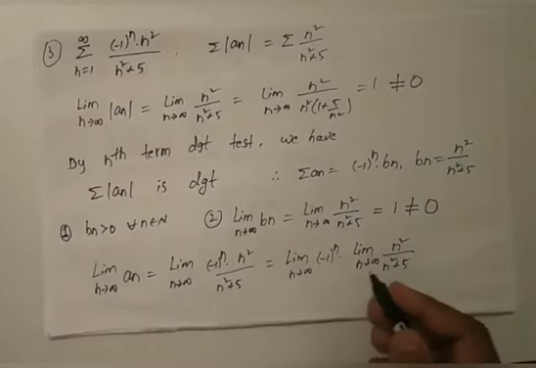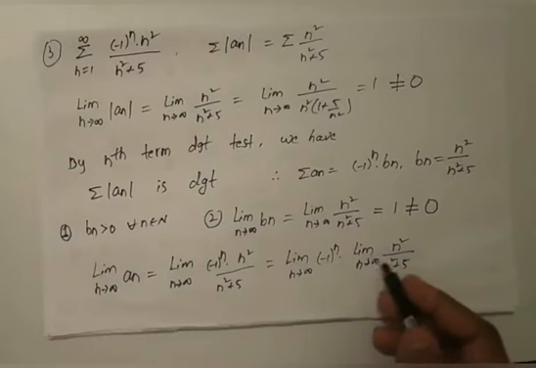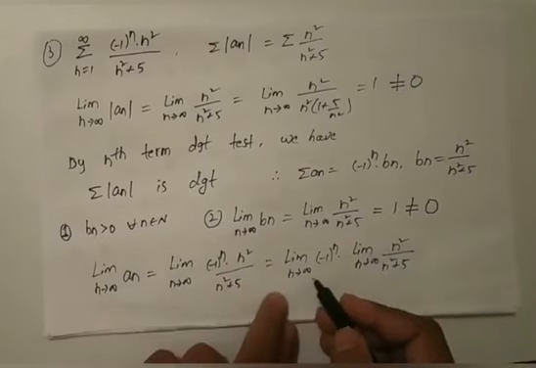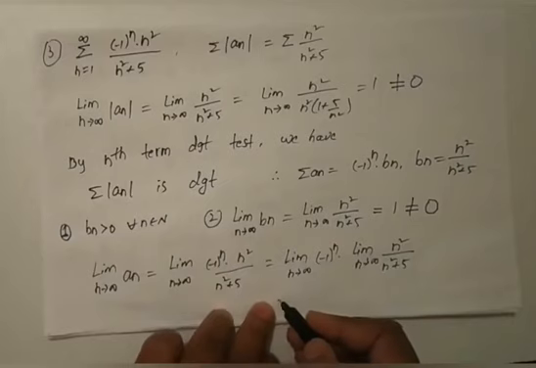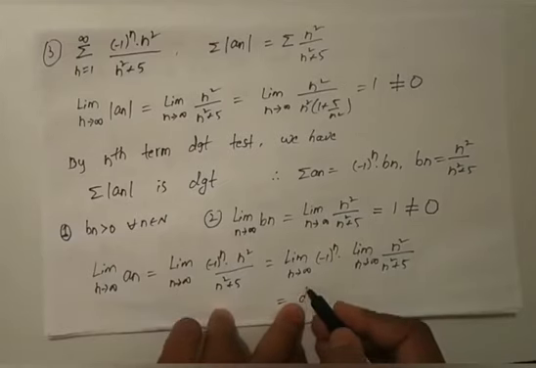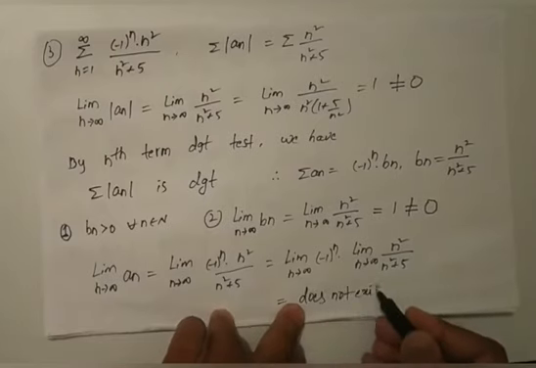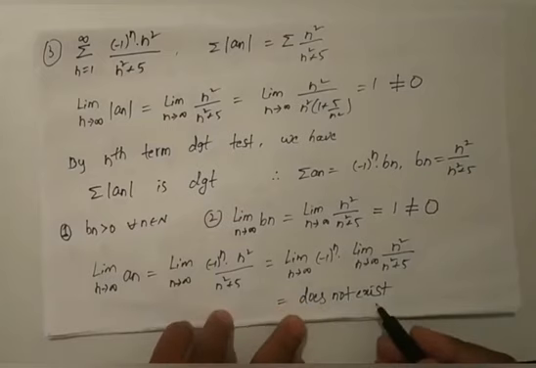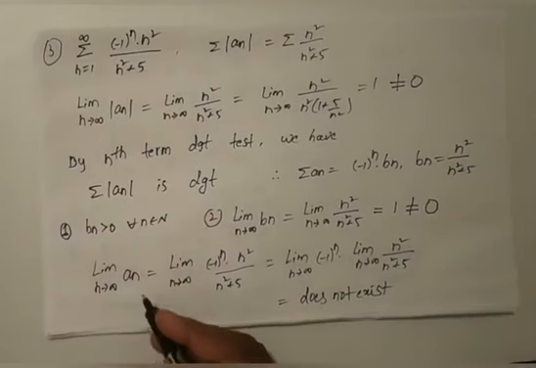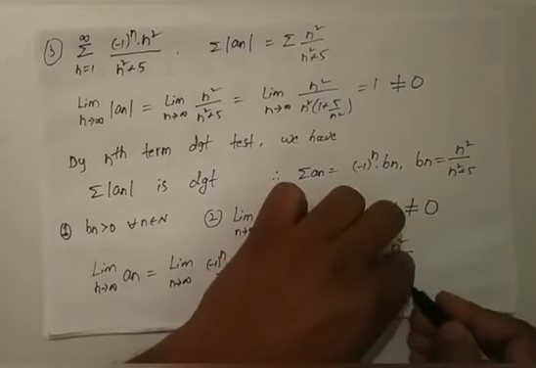So limit n tends to infinity n square by n square plus 5 is nothing but 1. Here limit n tends to infinity minus 1 whole power n does not exist. That means the limit of this series does not exist, so it must be not equal to 0.